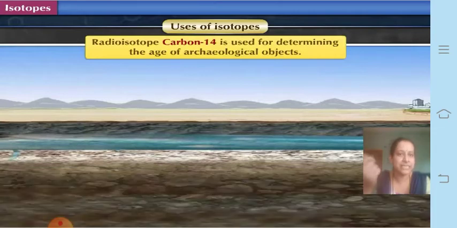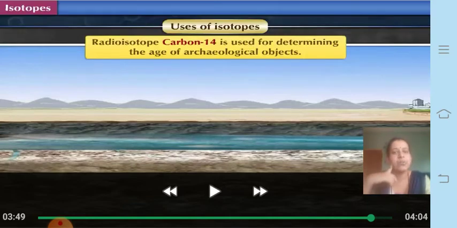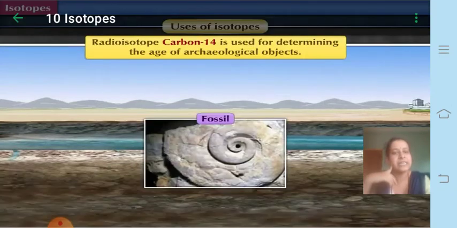Whereas the radioactive isotope carbon-14 is also used for determining the age of archaeological objects. Now what are these archaeological objects? It is nothing but the fossils.